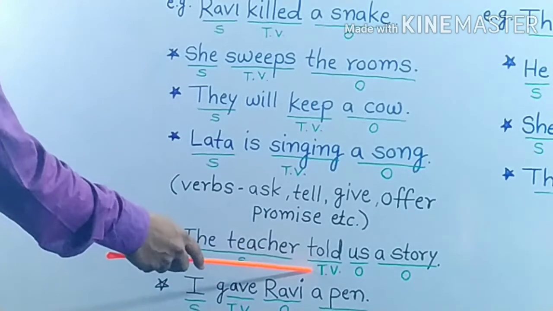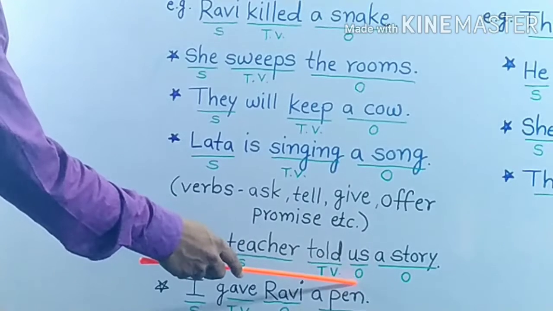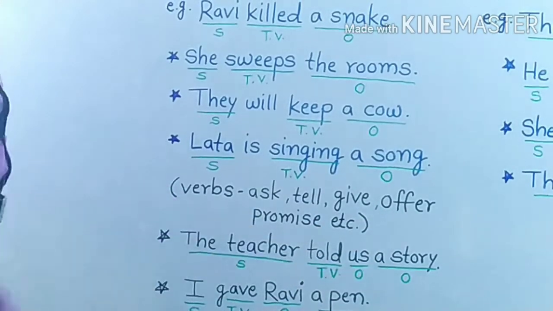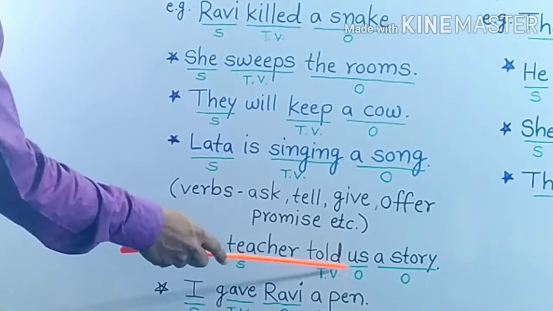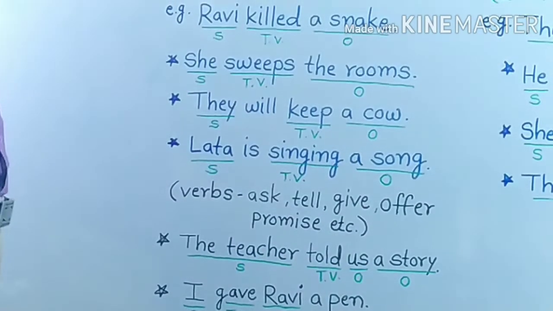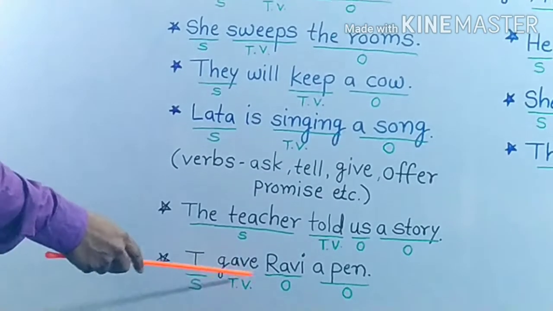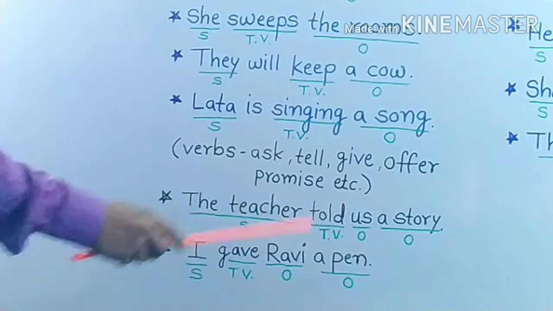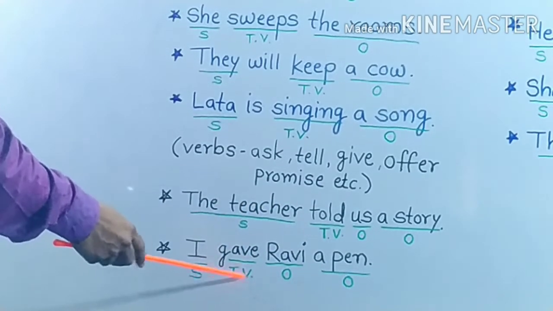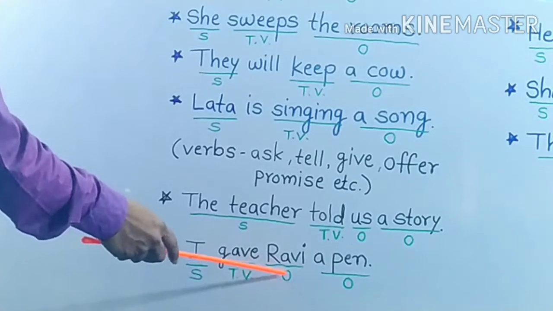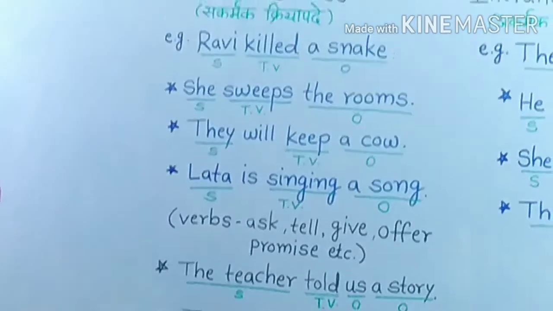Here, told is main verb and there are two objects, us and a story. A story is a direct object, us is an indirect object. One more example. I gave Ravi a pen. Gave is main verb, it is a transitive verb, and Ravi and a pen, these are two objects.